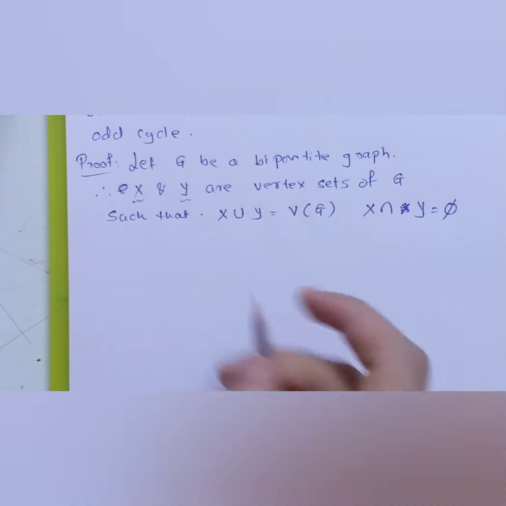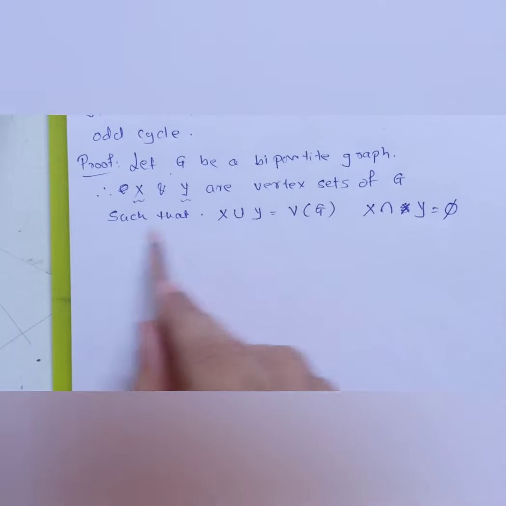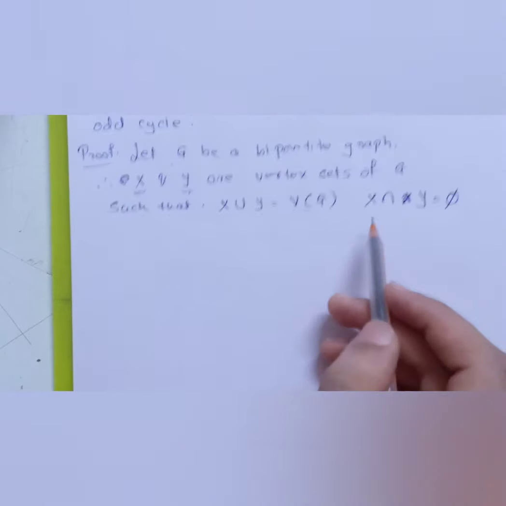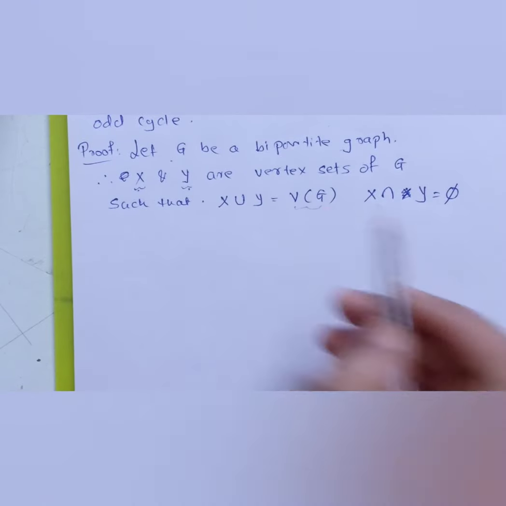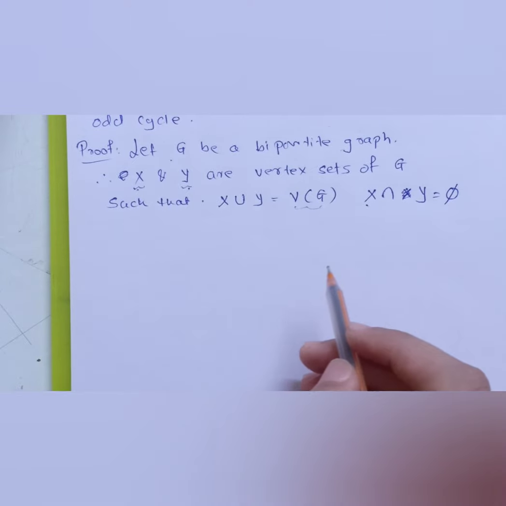Fine. So this was the basic definition which I used. Since G is a bipartite graph, it should satisfy this condition. It should contain two sets of vertices such that the union gives the entire vertex set and the intersection is empty. Those two sets which we are defining are disjoint sets.